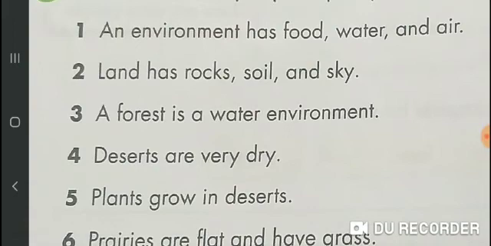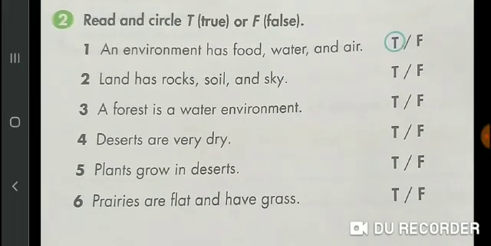Now look at number 3. A forest is a water environment. Number 3 is a forest is a water environment. So what do you think? Forest is a water environment or land environment? That is the wrong statement because forest is a land environment. So circle F.